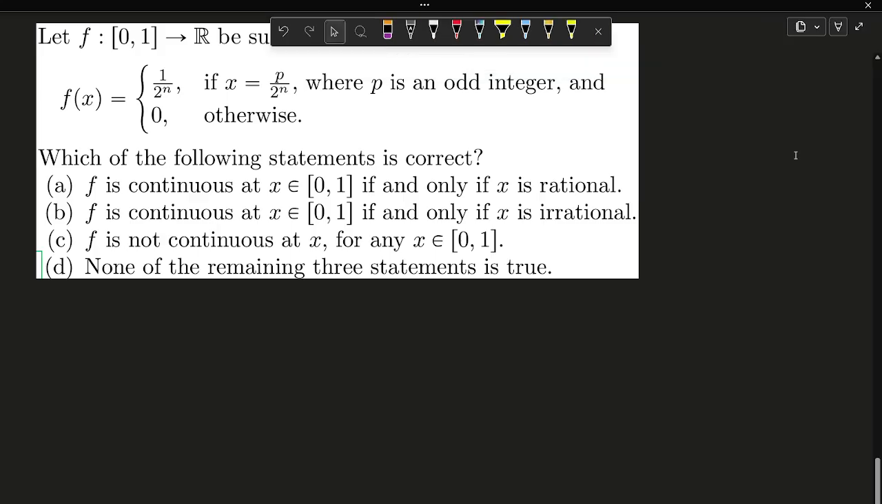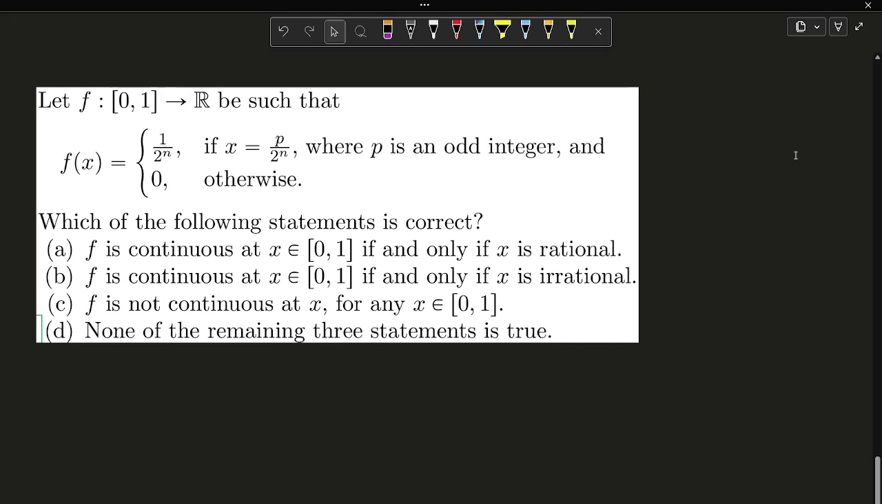Now the question is telling us: let f be a function from the closed interval [0,1] to R such that f(x) equals 1 by 2 to the power n if x equals p by 2 to the power n, where p is an odd integer, and 0 otherwise. Which of the following statements is correct?